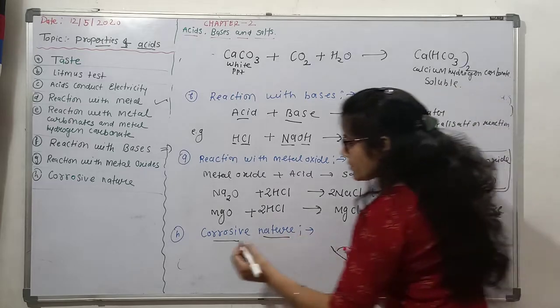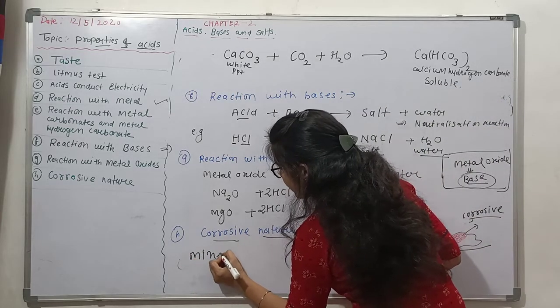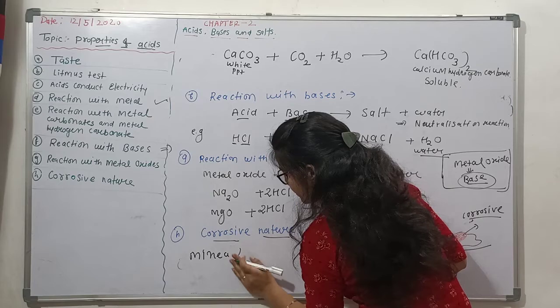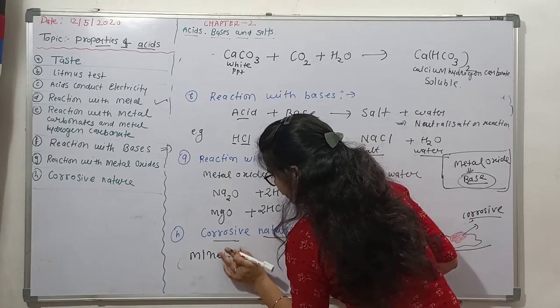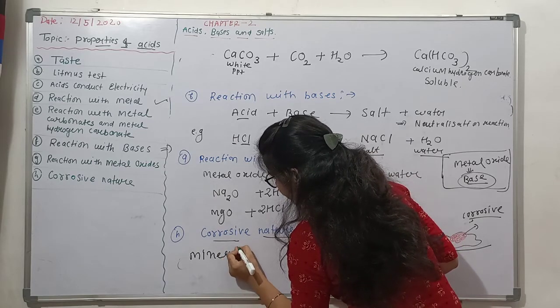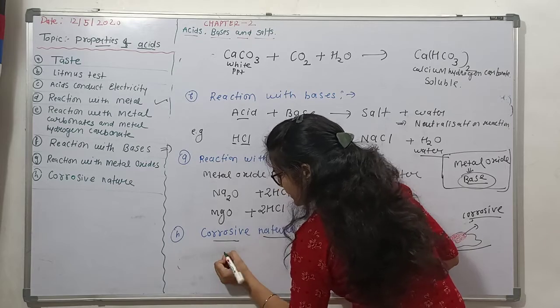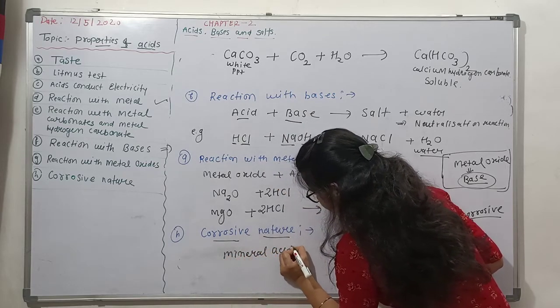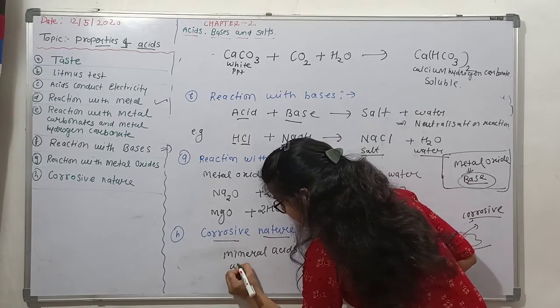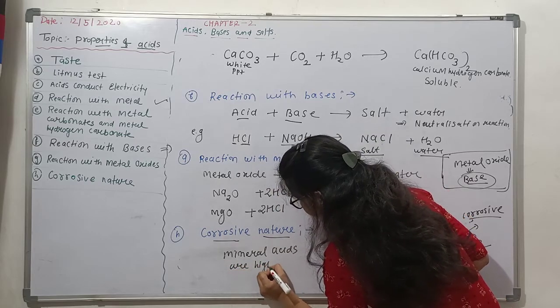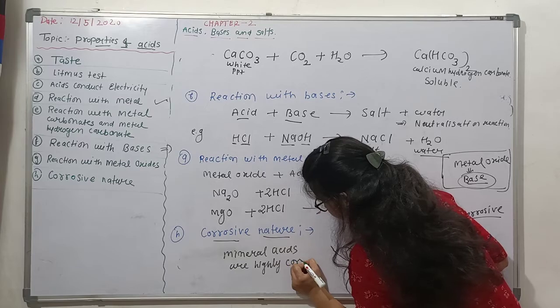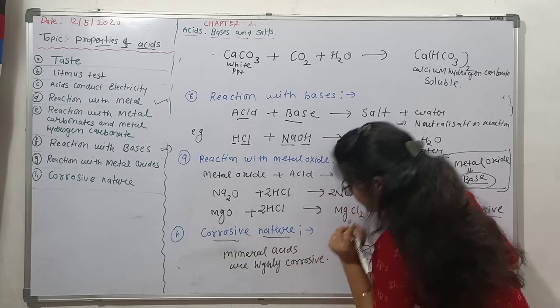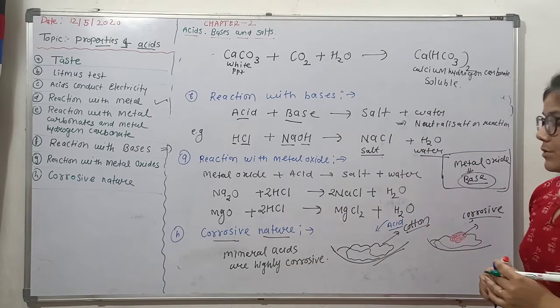All mineral acids, all strong acids, are highly corrosive. Okay, so this is done.